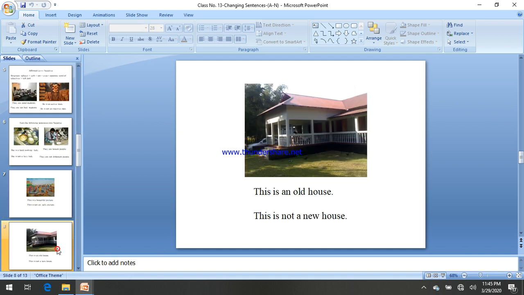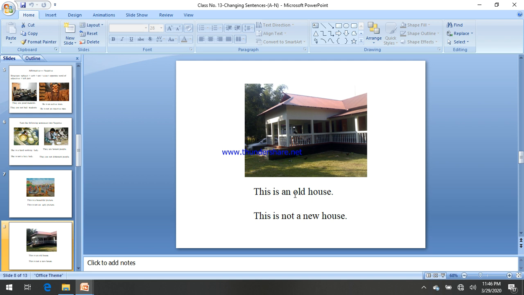Okay, let's discuss another. This is an old house. This remains the same, and after the auxiliary verb, as we are changing it into negative: this is an old house, it's affirmative, and this is not a new house, it is negative. The opposite word of "old" is "new". So this is not a new house. Again the article is changing.